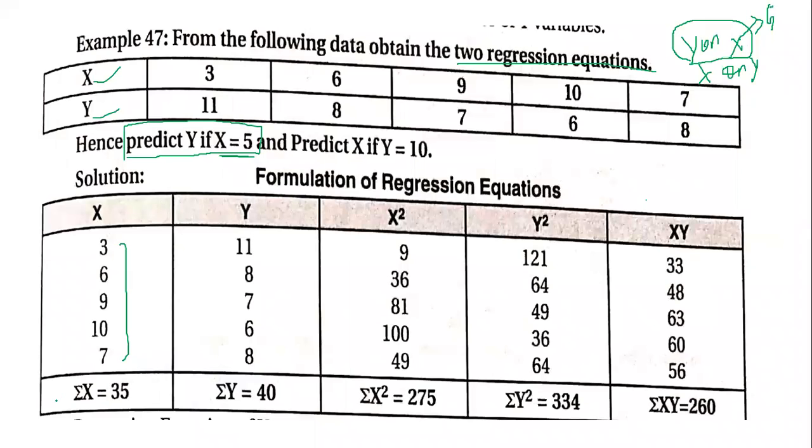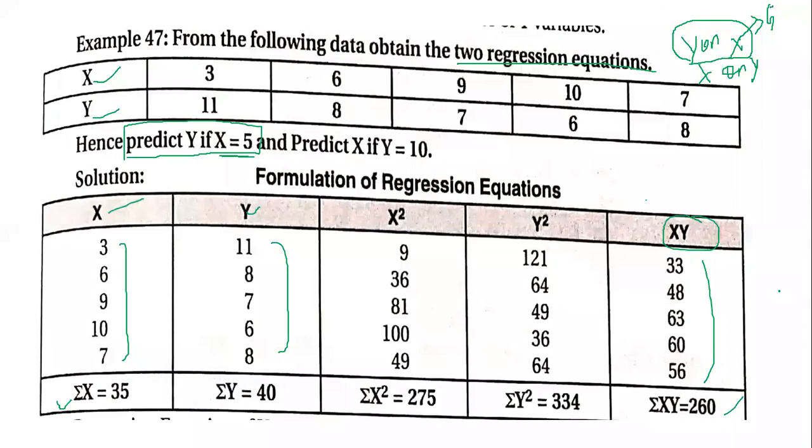So sigma x is the first value. Next, sigma y or summation y is the next important value. Now after that we are supposed to multiply x and y and find out sigma xy. So first we added all x, then we added all y, then we multiplied x and y to get xy, and we added all that to get summation xy.